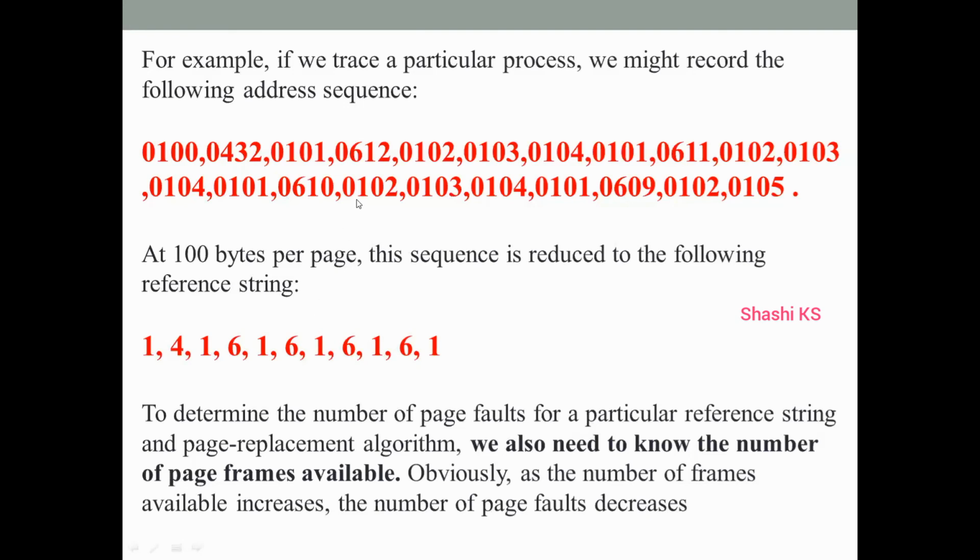Then after this we have 0102, 103, 104, 101. If 0100 belongs to page number 1, then these also belong to page number 1 only, and they are all consecutive memory addresses. So we have only one memory reference here, which is page number 1. And then we have 0609, which corresponds to page number 6. And then we have 0102 and 0105, which correspond to page number 1.